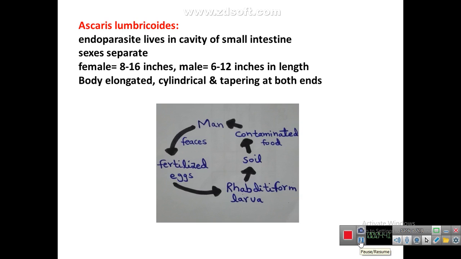Life cycle of Ascaris: the host is man, so when the waste material is released in the form of feces, fertilized eggs are released with it. These fertilized eggs will develop into a larva. The name of the larva is rhabditiform larva, and this larva is present in the soil and along with the contaminated food it can again enter into the body of human being.